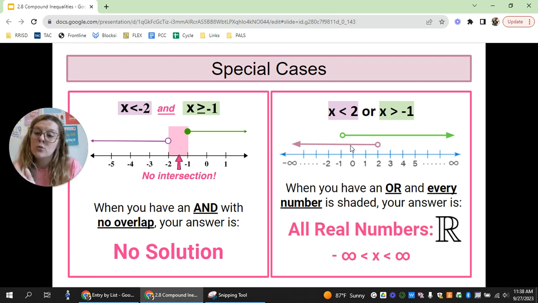We're going to say all real numbers. You can also write -infinity to +infinity. Sometimes you'll see the symbol, just an uppercase R if you're writing it. I will accept either. So you can either write all real numbers or you can write the -infinity to +infinity here. Okay, there's your overview on compound inequalities.